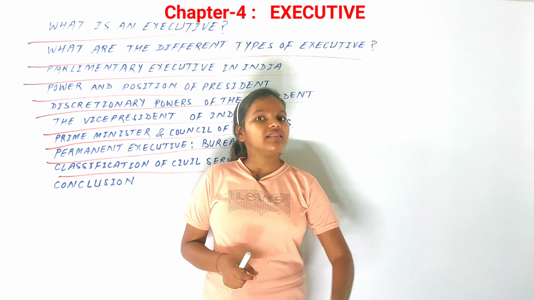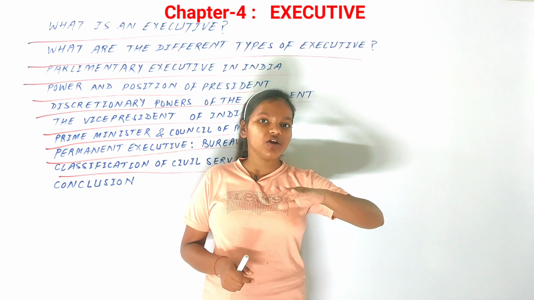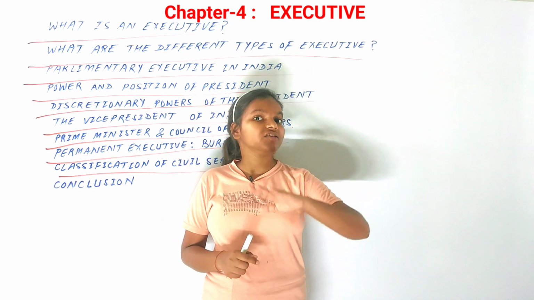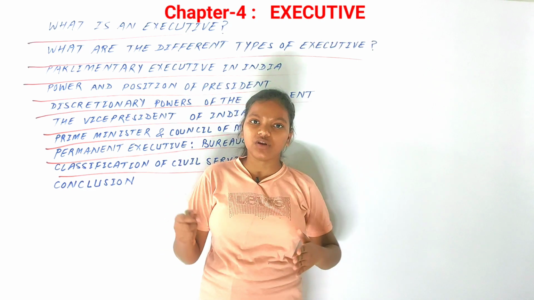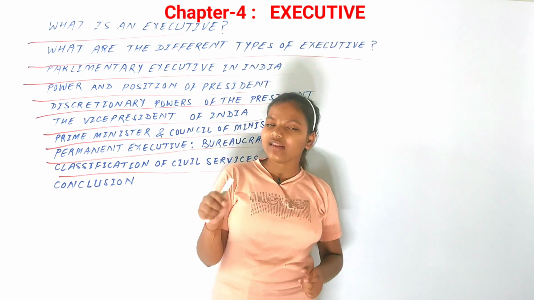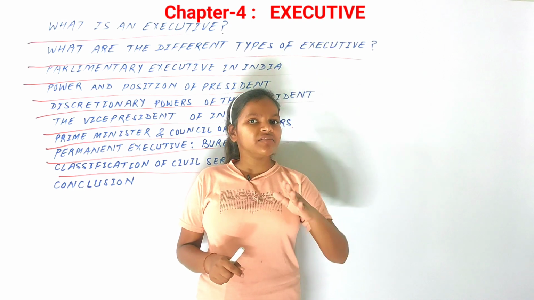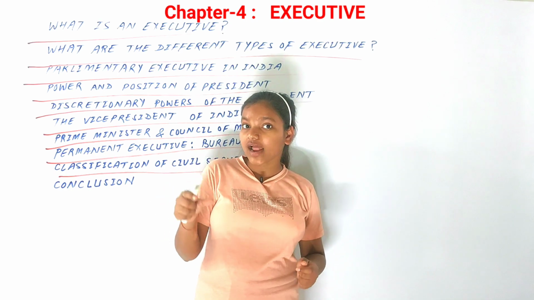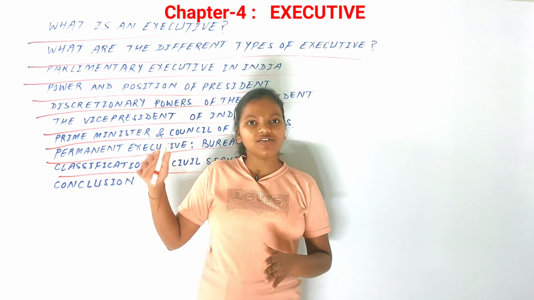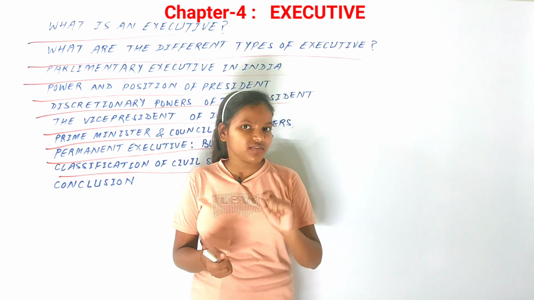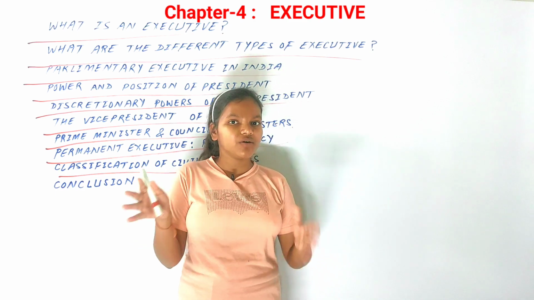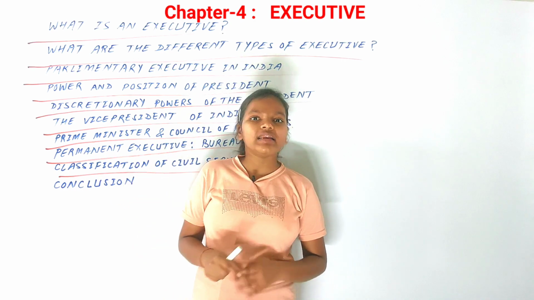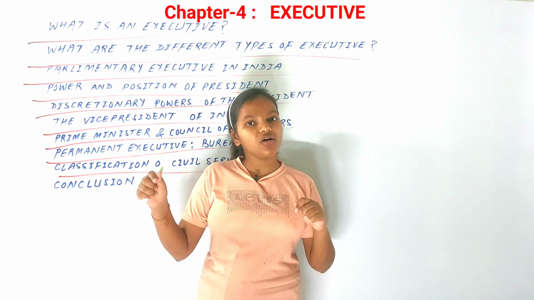What happens is that because of the political interference, they can't just perform their duties. Another thing is that it has been seen that they are not expressing themselves that much, and that is why it is expected that with the enactment of the Right to Information Act, some changes would be seen. So that is the case of bureaucrats in our country. They are the permanent executive in our country, that is, they are appointed on the basis of their own merit.